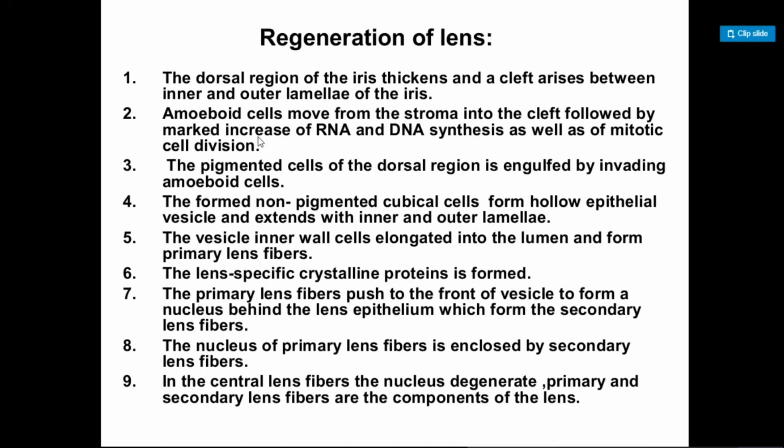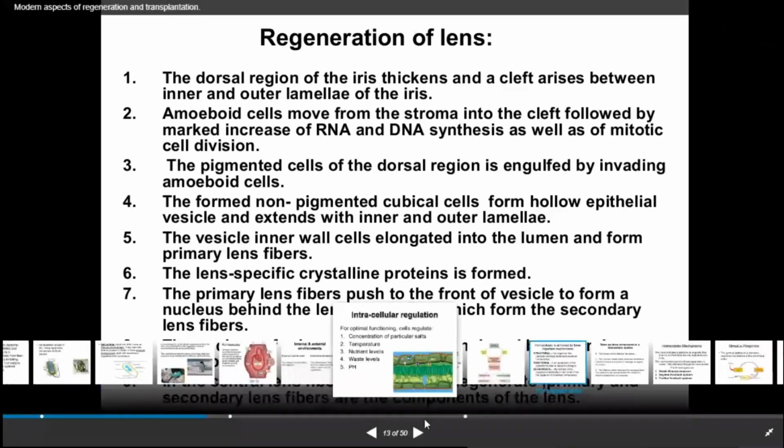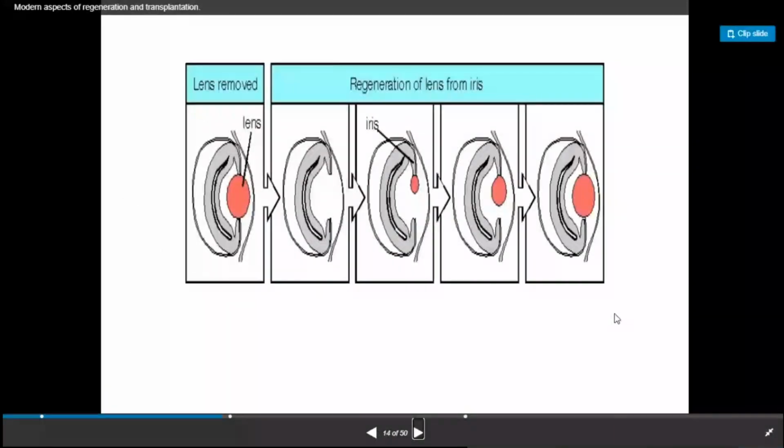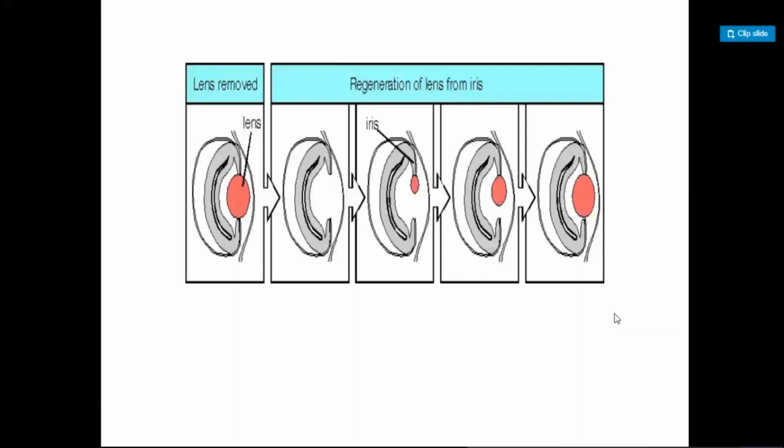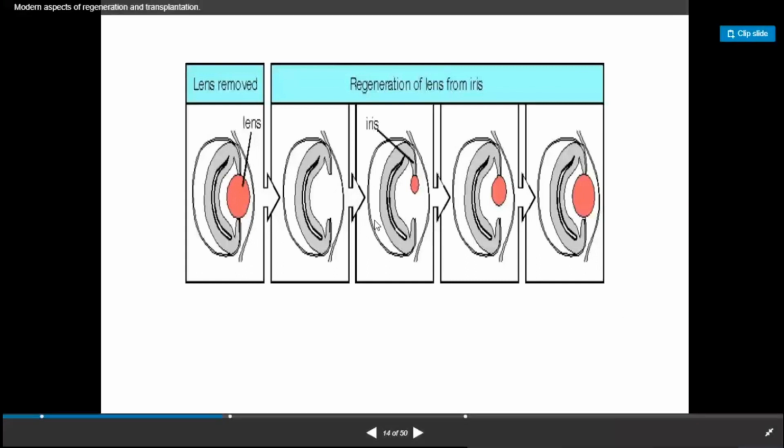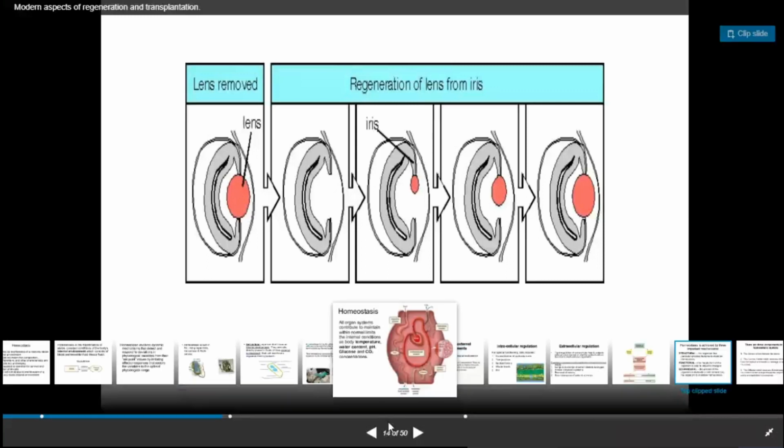So here a complete new lens is regenerated in this way. These are all the regeneration processes if we are talking about vertebrates. There is a diagram which shows the regeneration or regaining of the lens structure when it is injured or lost. Here you can see how it regained that lens structure again. If the lens is removed, then cells move from the surrounding environment, and different proteins and nucleus are regained in the structure, and the complete structure is formed after the primary and secondary lens structure.